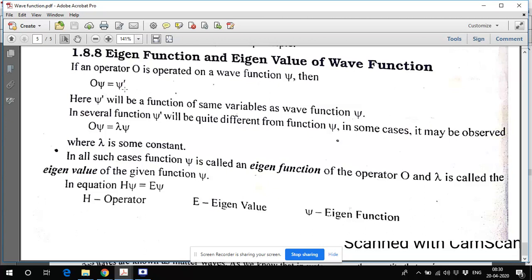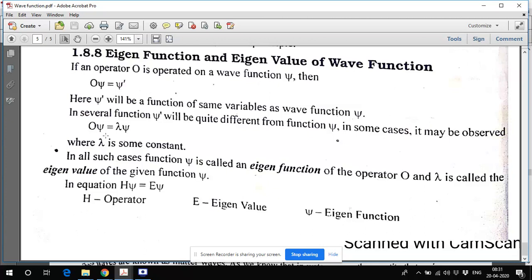Now, suppose I can define this psi prime in the form of psi, but with a constant lambda. It can happen, and I'll take an example later. So I am operating on psi, it gives me psi prime, and psi prime is now in the form of psi with the constant lambda. So I am operating on psi and getting lambda times psi.